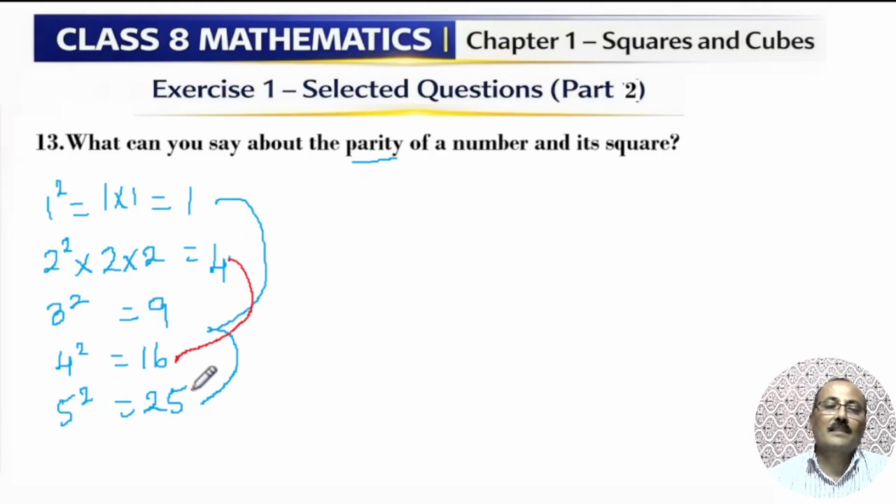That means the square of an odd number is odd, and the square of an even number is even. Why am I using pair numbers? Nothing, we simply take 4 into 4, which becomes a pair. So the square of an odd number is always odd and the square of an even number is always even. That is the parity of a number. That's all.